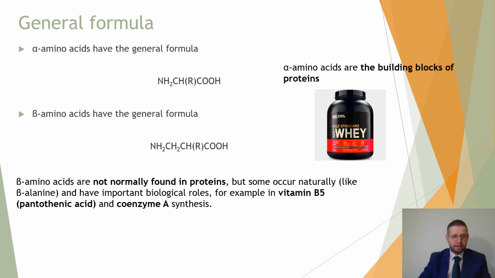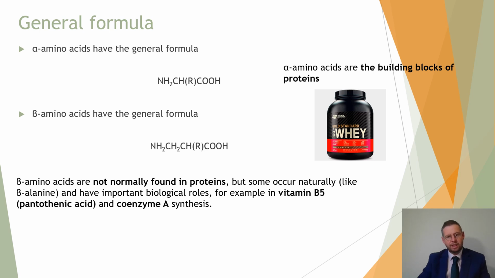It's important to know the general formula, and this is quite straightforward. With an alpha amino acid, there's basically only one carbon in between the NH2 group and the carboxylic acid group. Now, it could be that that carbon has whatever else it's attached to. It could have a side chain at this point, and that's what the R represents. It could have some other thing in it.